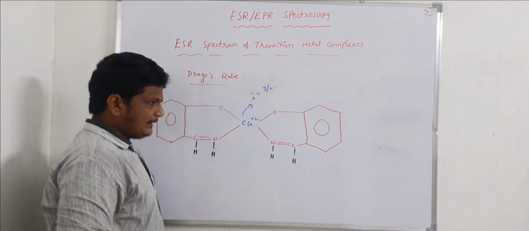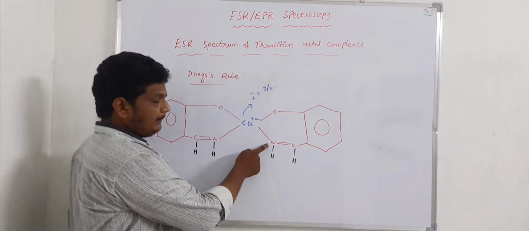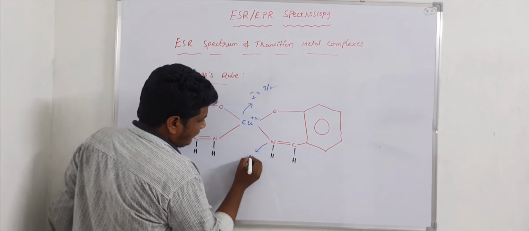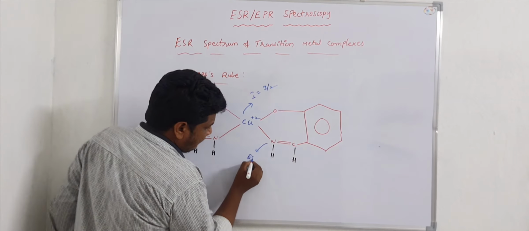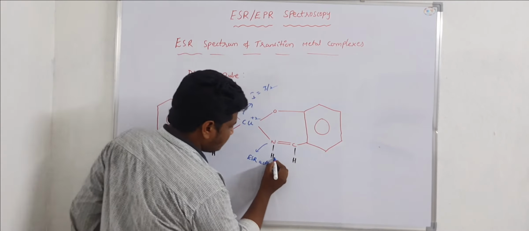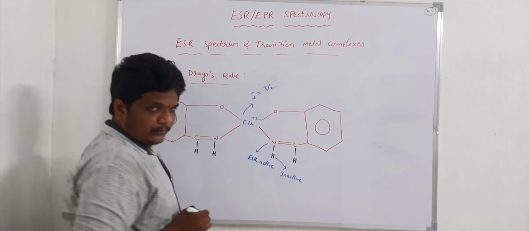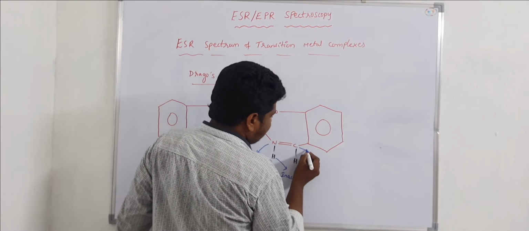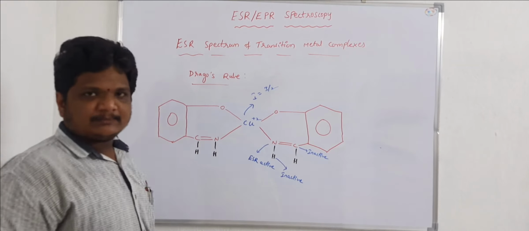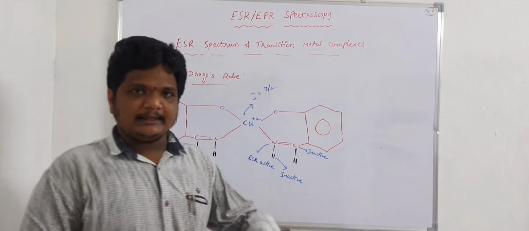It is a metal radical. Here this metal radical is directly attached to a magnetic nucleus. Here, the nitrogen is a magnetic nucleus, so it is ESR active. In that case, this hydrogen is inactive. Here this carbon is inactive, because it does not have a spin value. So the carbon is inactive for ESR spectra.